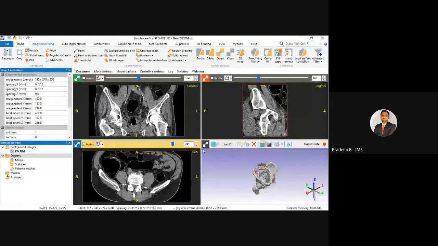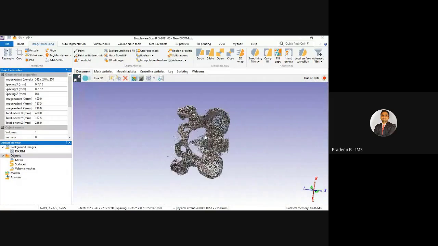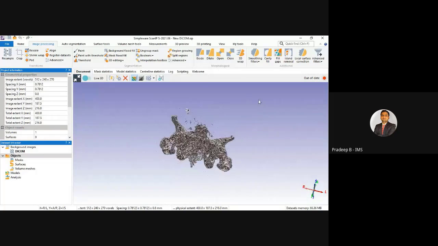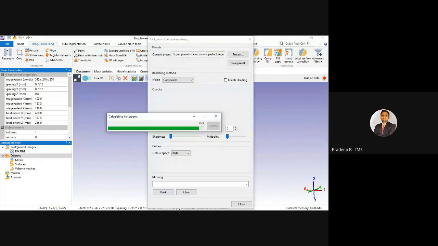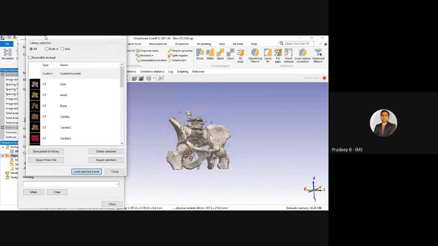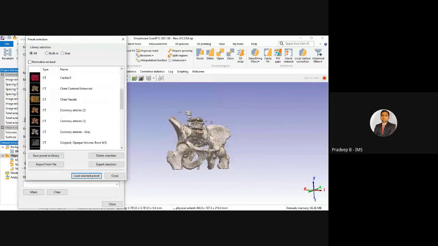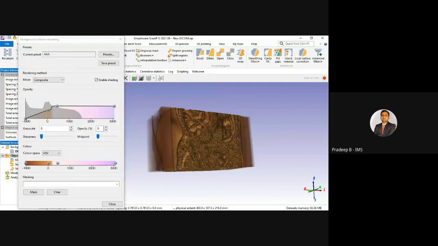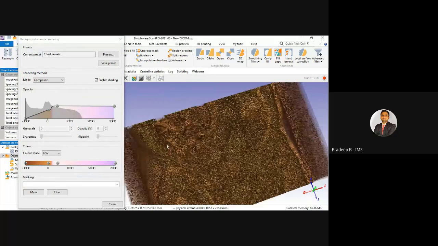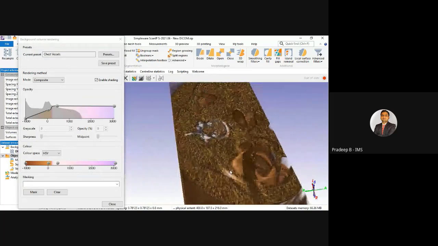And this is our 3D view, the 3D rendering view. If I click here, you can see the different presets which are available. I've already cropped the data set.